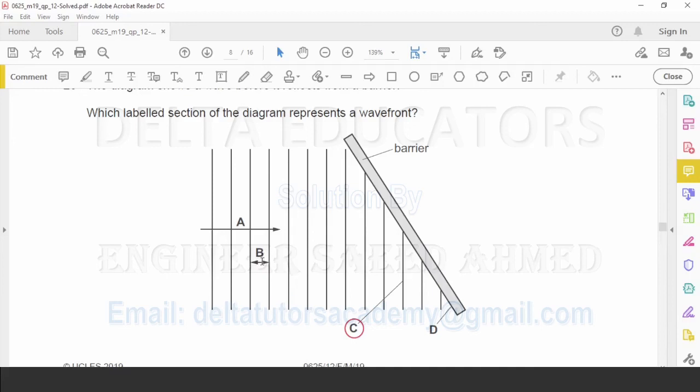So option B is also incorrect. Option D represents the barrier. So this one is also incorrect. The correct option is option C. This C represents the wavefront. So the correct option is option C.